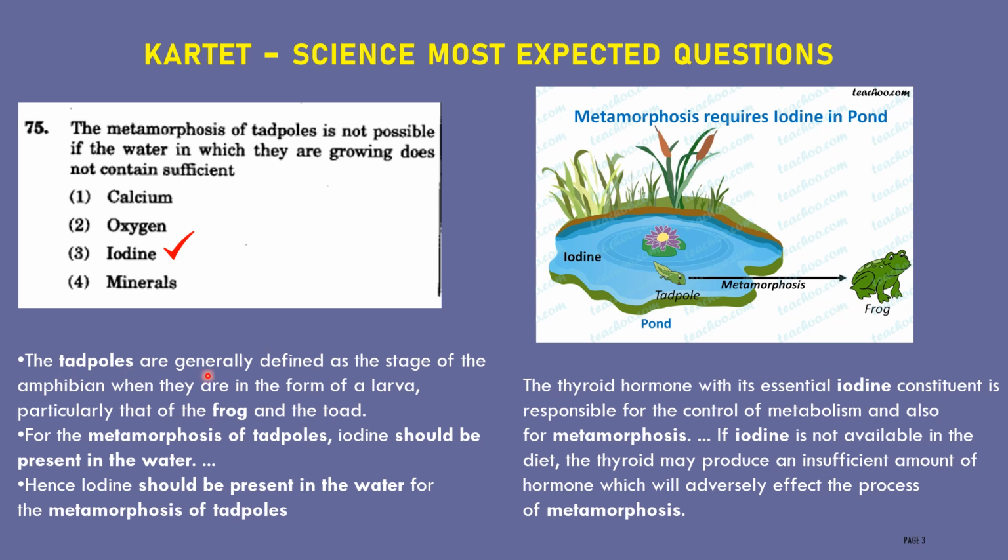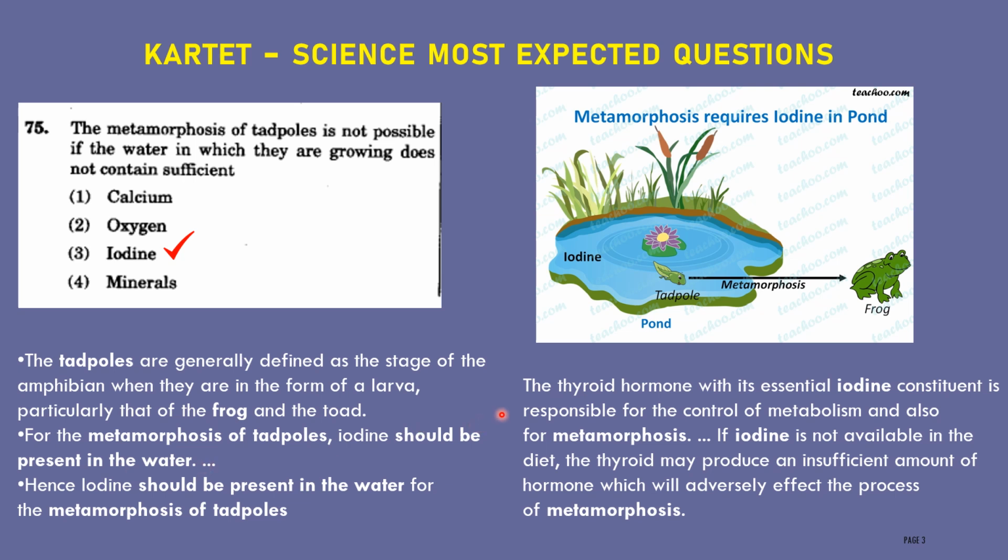Tadpoles are generally defined as the stage of the amphibian when they are in the form of a larva, particularly that of the frog and the toad. Here, for the metamorphosis of tadpole, iodine should be present in the water. What is the necessity of iodine in the water? Let us discuss.